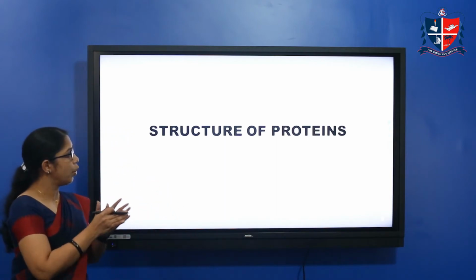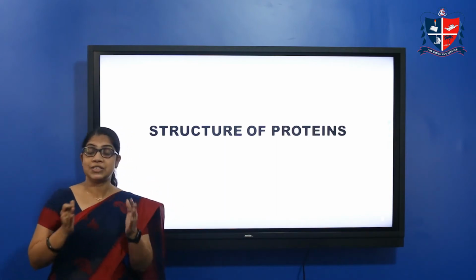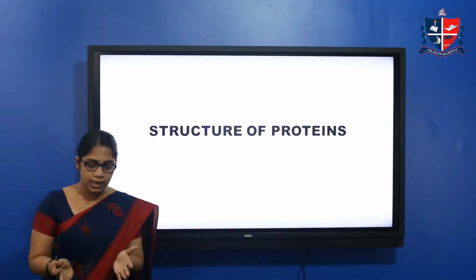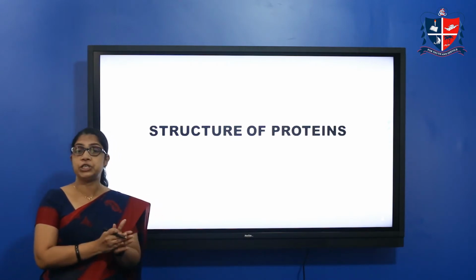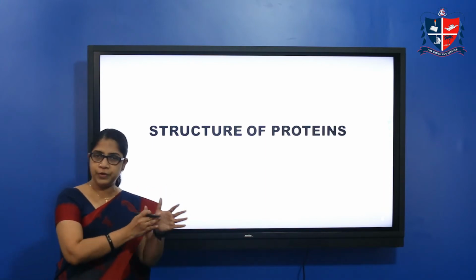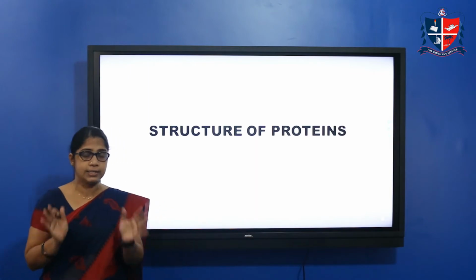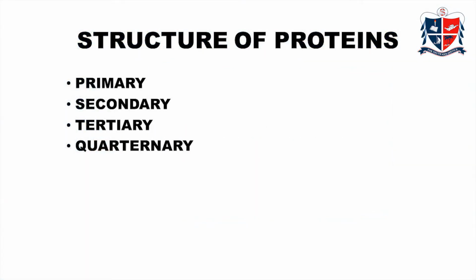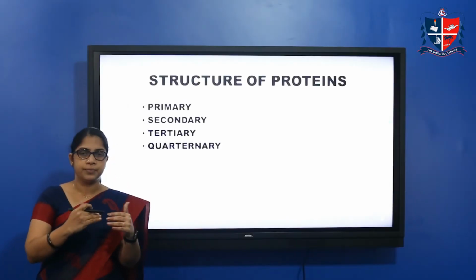Then next I am going to discuss is the structure of proteins. So two sections I want to discuss in this class, that is classification of proteins and structure of proteins. So classification of proteins, I think it's clear. The next one is structure of proteins. When we talk about the structure of proteins, actually it has different levels.